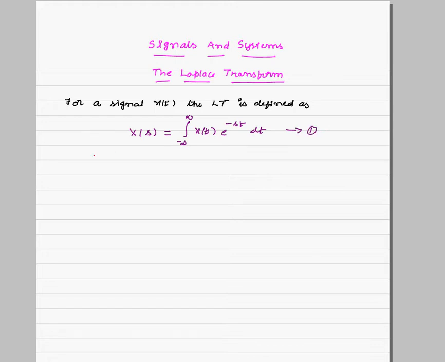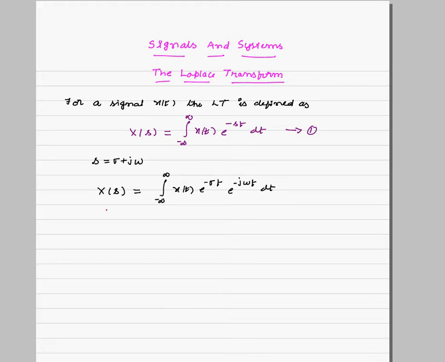Here, what is s? s is some complex number which can be written as sigma plus j omega. So let us substitute this s in equation 1. What do we get? Left hand side, let us keep it as x of s. That will be equal to integral from minus infinity to infinity of x of t into e power minus sigma t into e power minus j omega t dt.